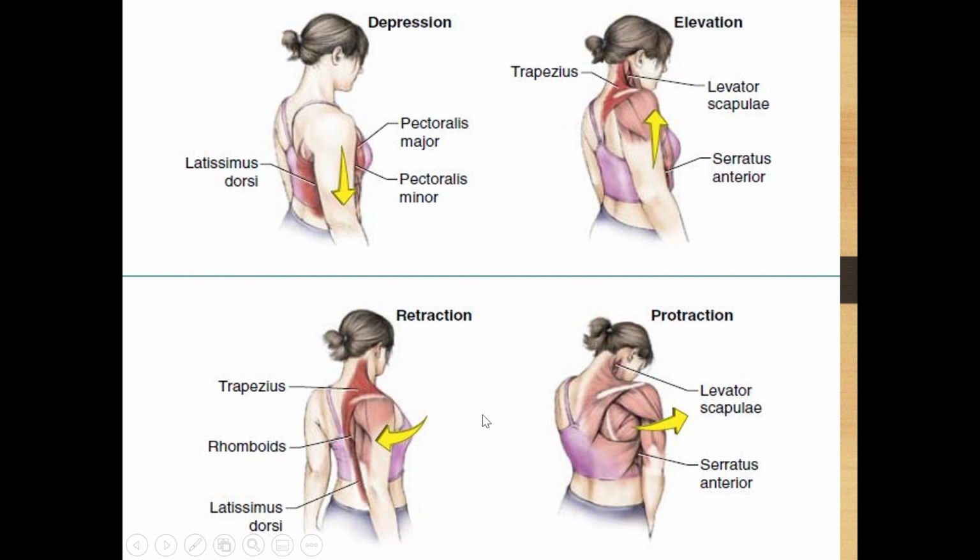Protraction, retraction: forward movement is protraction, backward movement is retraction.